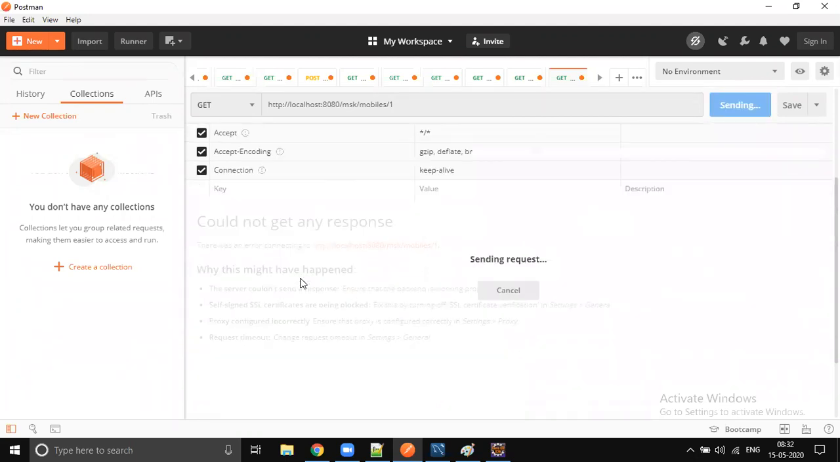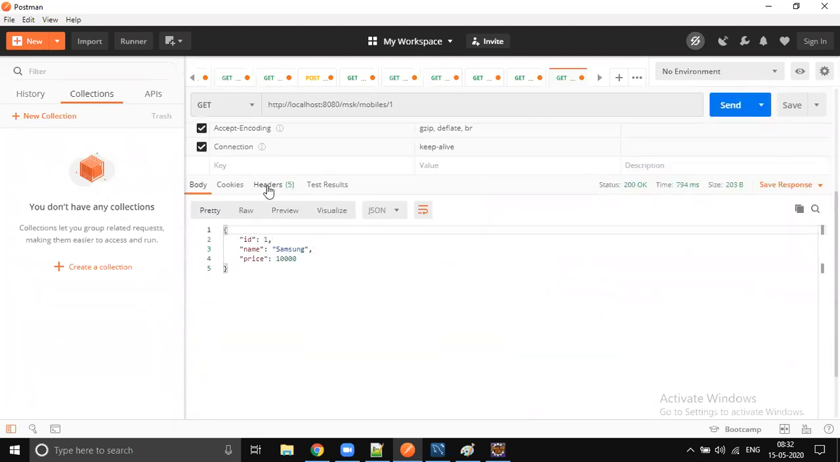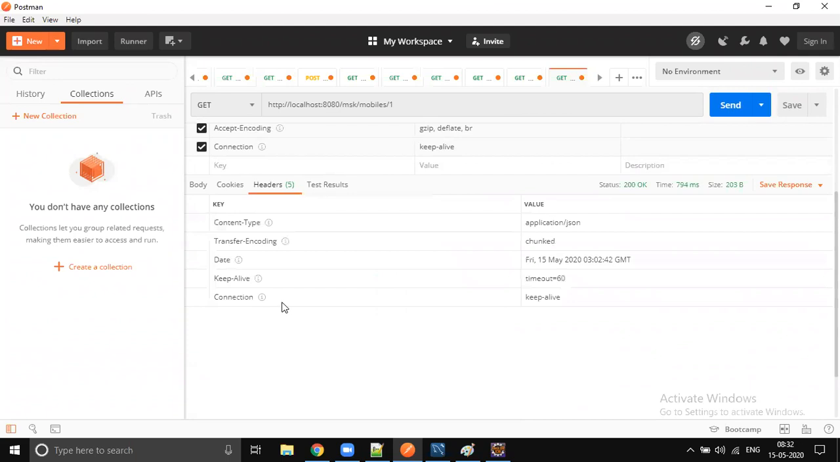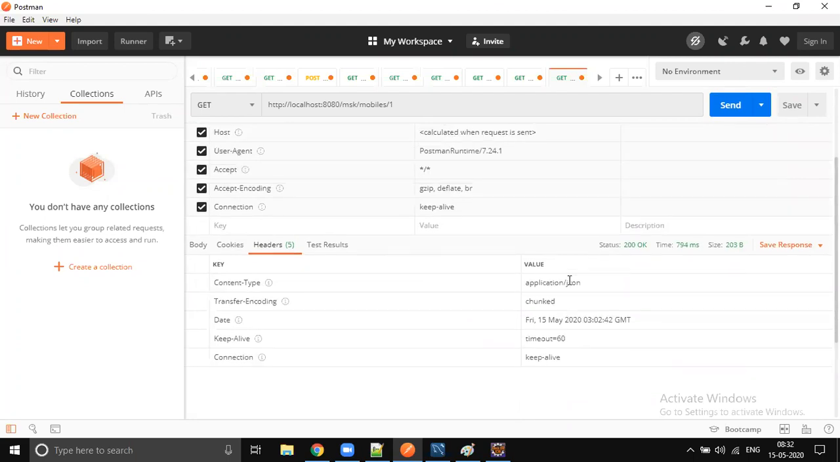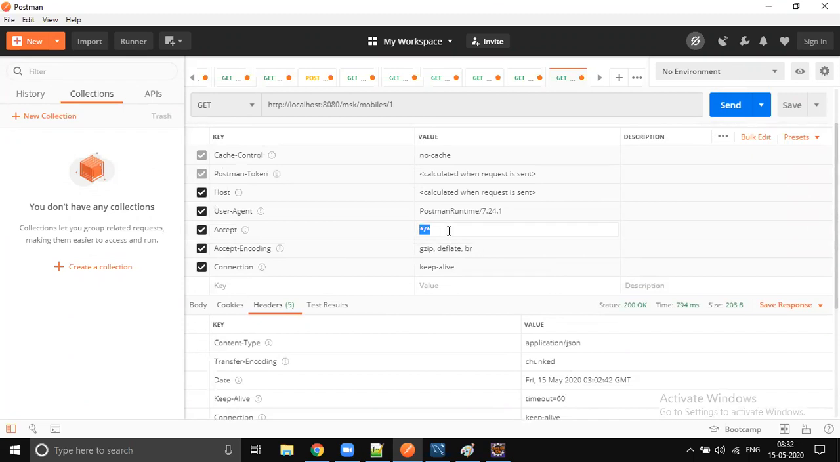Let's send the request. You get the response. Just go to the header parameters and see. So what data type did you get? You got JSON format. Now we will restrict it. I want the data in the XML format, or I want the data in the JSON format.